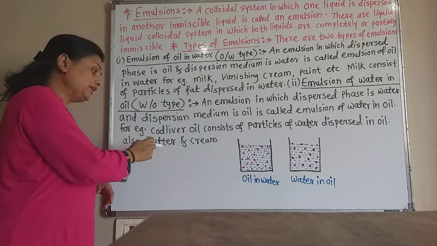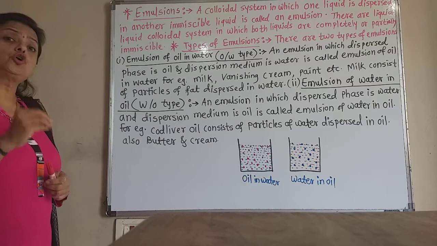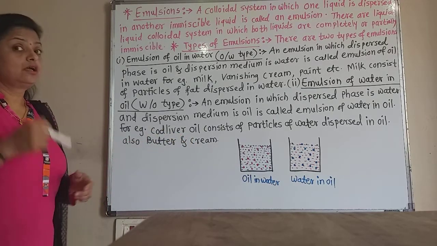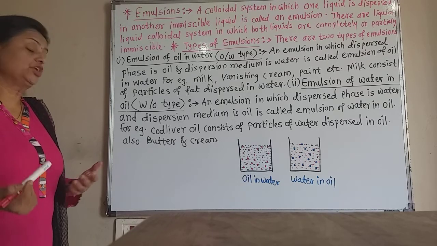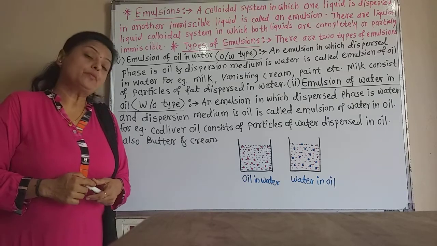And again butter: in the fat globules of butter there is a small amount of water droplets, and in cream also, in the fat there are water droplets. So cod liver oil, butter, cream, these are examples of water in oil type of emulsion.